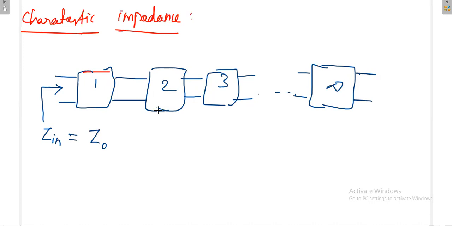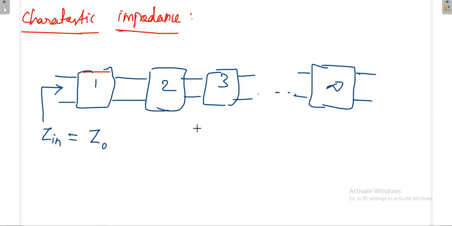Then finally, we'll prove that a transmission line of infinite length can be denoted as an infinite number of symmetric networks connected with each other. Then this impedance will denote the characteristic impedance of the transmission line.